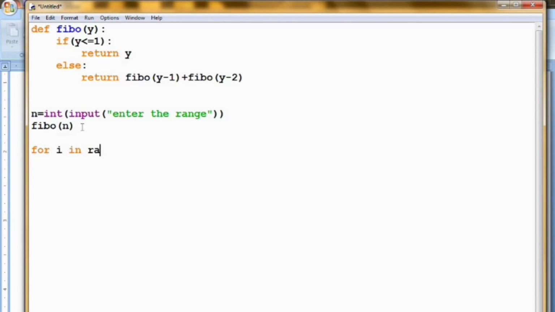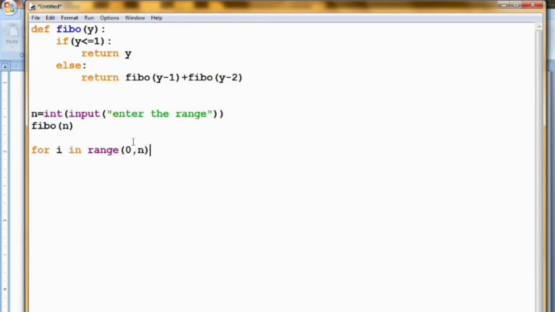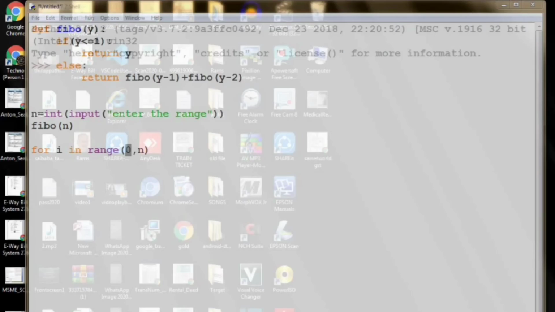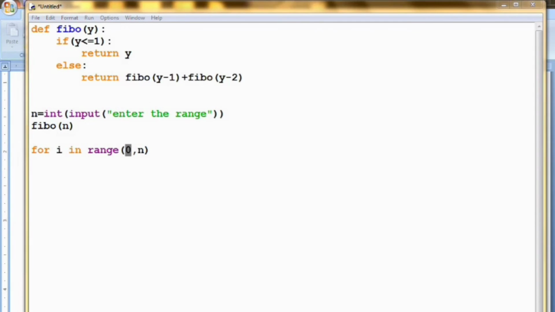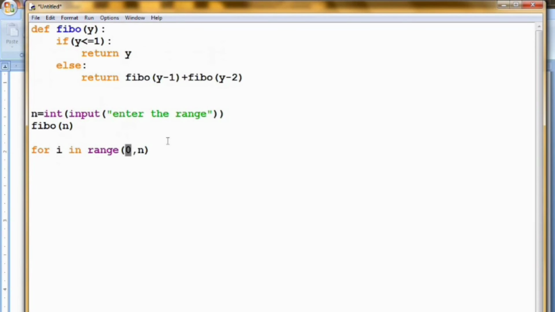For i in range, here I am using the same for loop, 0 to n. Here I am not starting the value from 2 because here I am not assigning any variable to be 0 or any variable to be 1. In the previous program we assigned the values a and b to be 0 and 1, so I started from 2 because I had already assigned the value of a and printed the 2 values. So only I started it from 2. Hope you understand it.